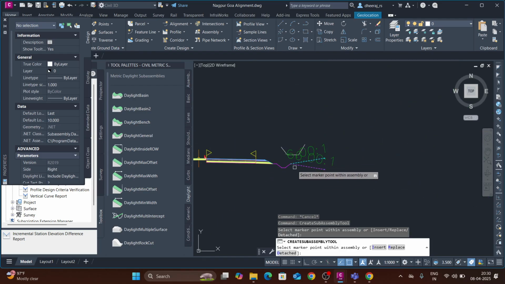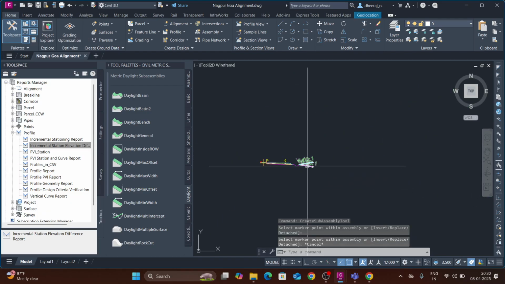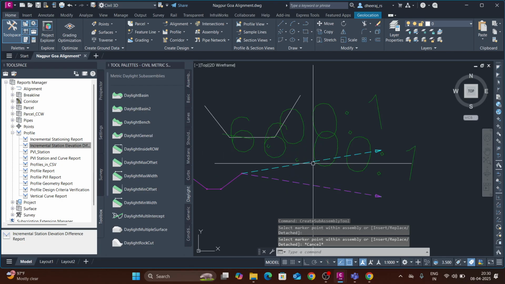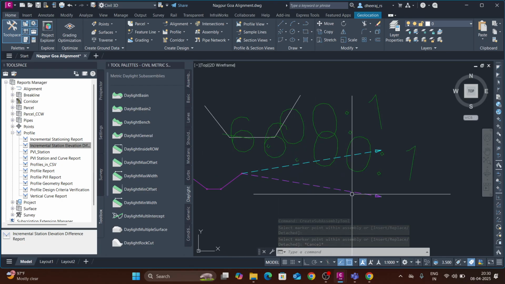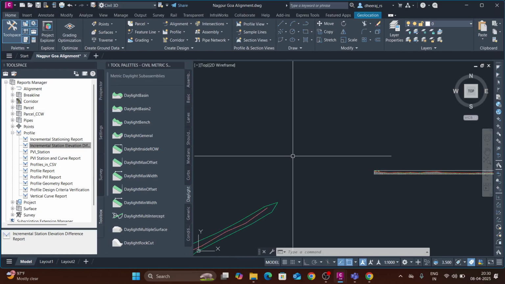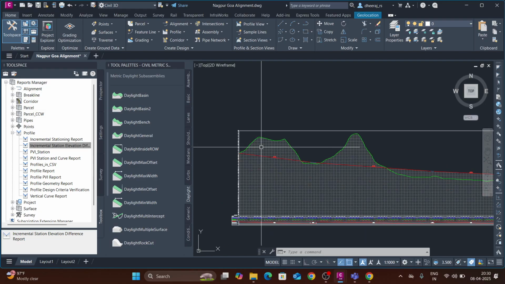You can see now the slope is done. Above is the cutting slope and below is the filling slope. Right now, we don't know where is the cutting and where is the filling. For the individual chainage, it changes whether it will be cutting or filling.